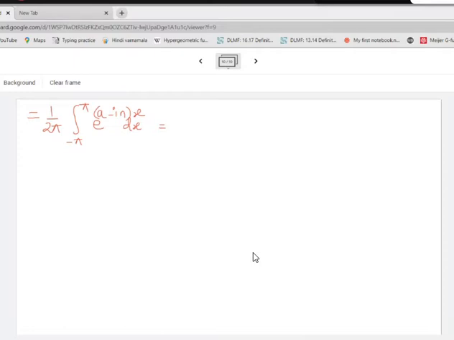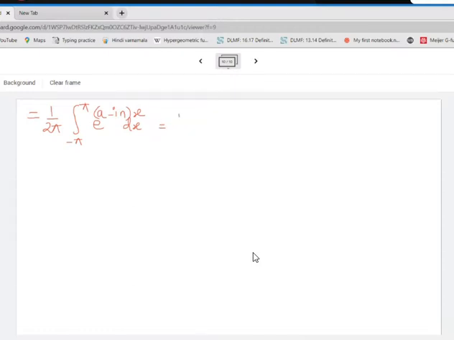Ma'am, 1 upon 2 pi into e raised to a minus i n, into e raised to pi into a minus i n, minus e raised to minus pi into a minus i n. Very good. So let us simplify this. Good, Rahul is doing it.